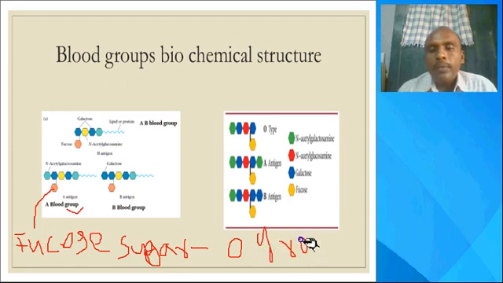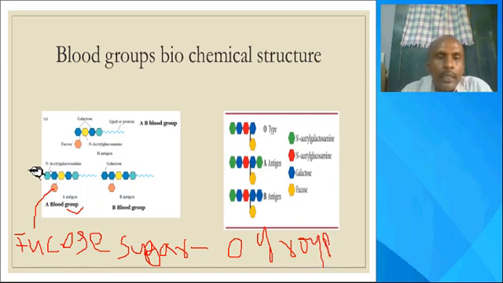To this fucose sugar, if N-acetyl galactosamine is added, it is termed as A blood group. For the fucose sugar, if the galactose glycomolecule is there, it is termed as B blood group. If the fucose sugar has both galactose and N-acetyl galactosamine, it is termed as AB blood group.